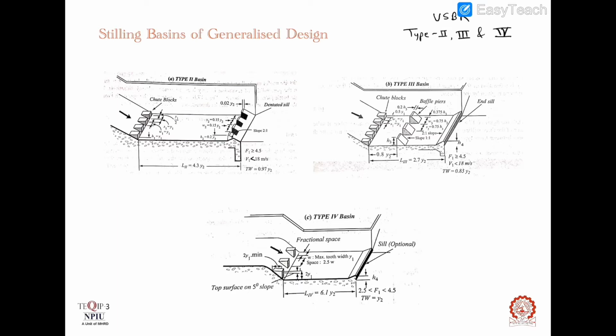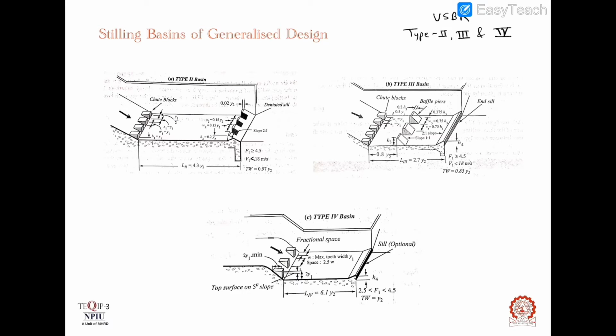USBR basin type 3. Basin of type 3 is an improved version of type 2 and covers the same range as F1 greater than or equal to 4.5. The major change is the introduction of a row of baffle piers, which is also known as floor blocks.